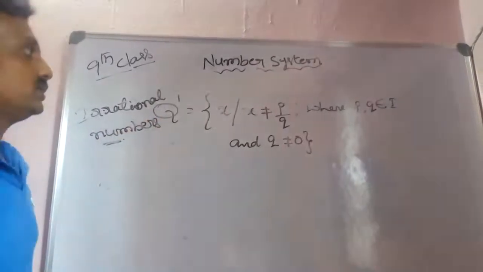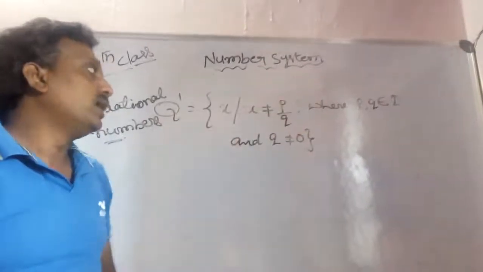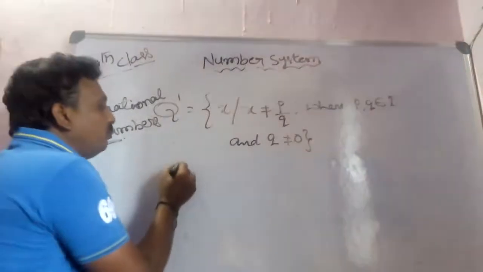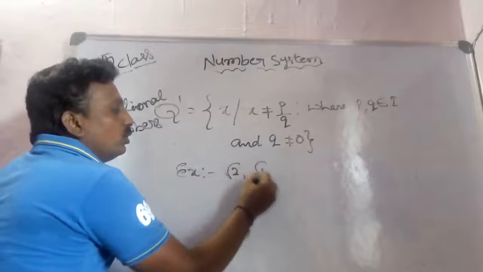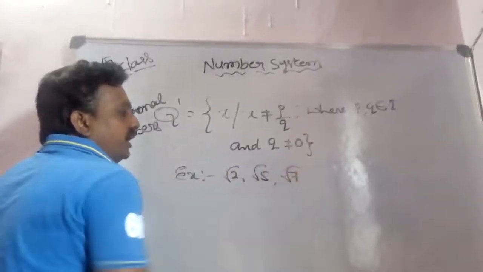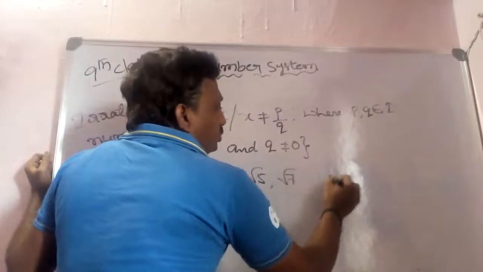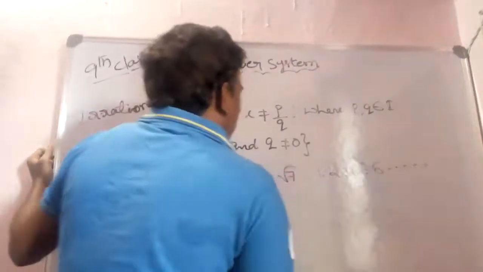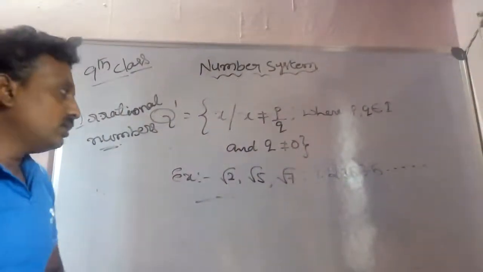Irrational numbers. It is not in the form of p by q, where p and q are integers and q is not equals to 0. So for example, root 2, root 5, root 7, 1.2357, and so on. This type of numbers are called irrational numbers.